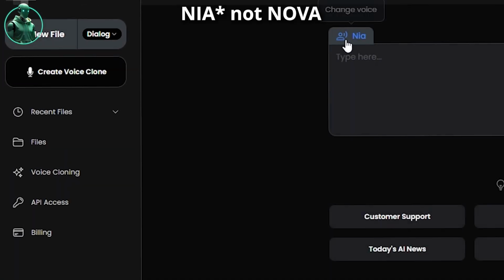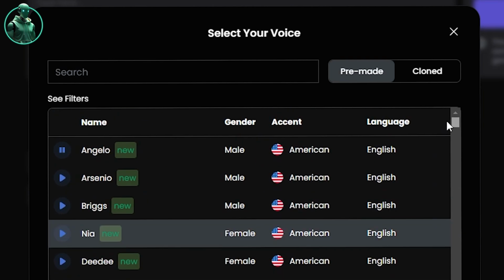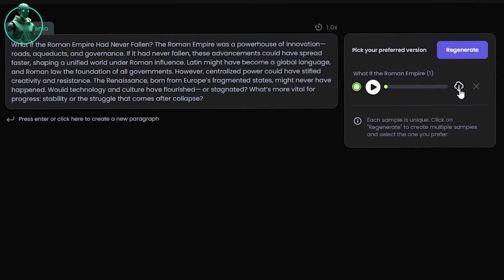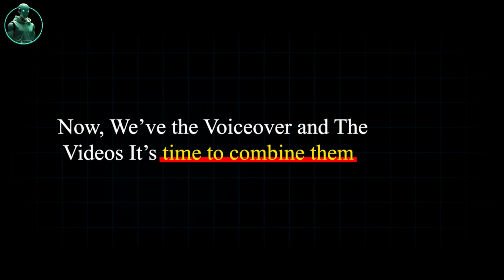Click New File, and on the corner, click on Nova. Here, you'll find a lot of voices that you can use free of charge. Select any avatar, paste your script into the text box, and once it's complete, hit Download. Now, you're done with all the assets. It's time to combine everything and create your final video.